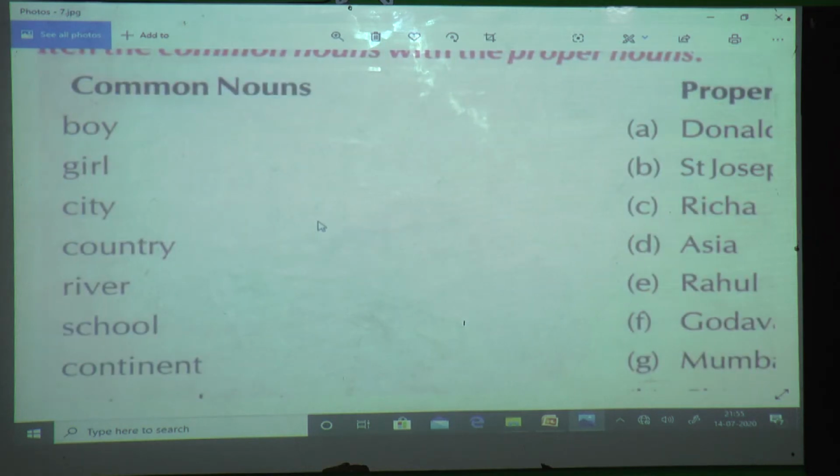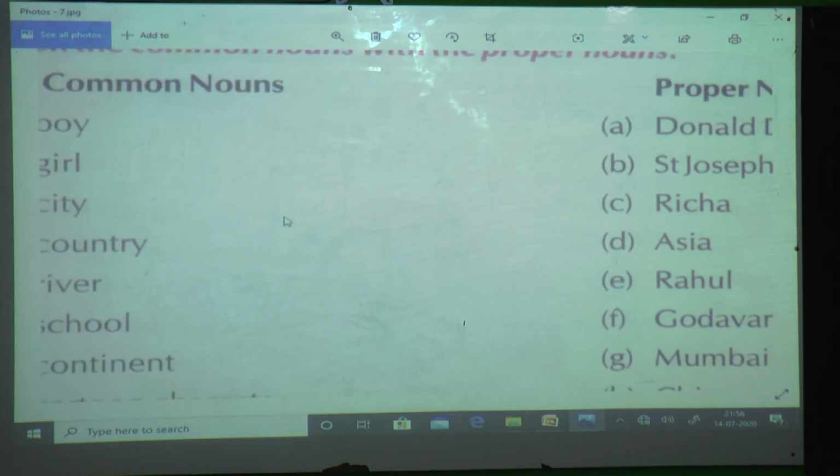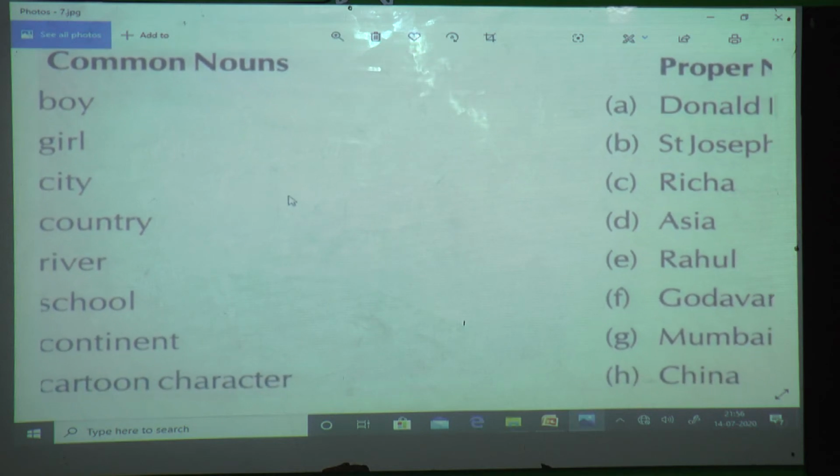Okay. Ready? This is exercise A, which we are going to solve. In exercise A, are you ready, students, with your pencil, eraser and everything? See here what I am going to do. Here numbers are given. Yes or no?